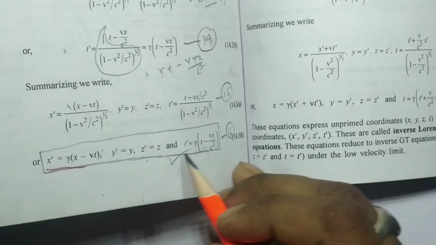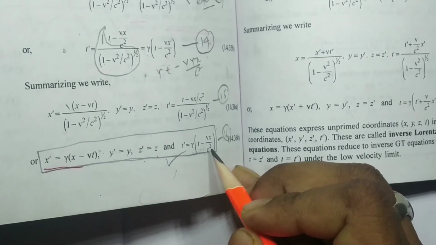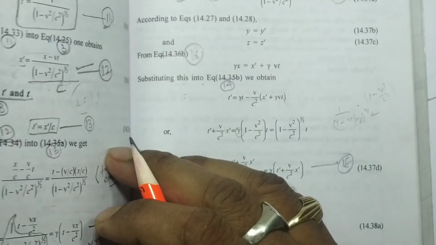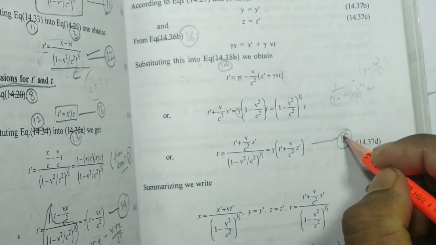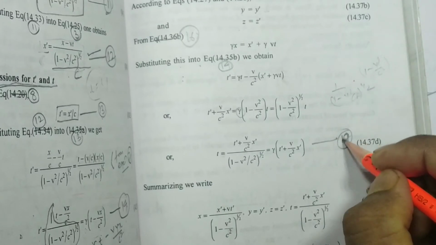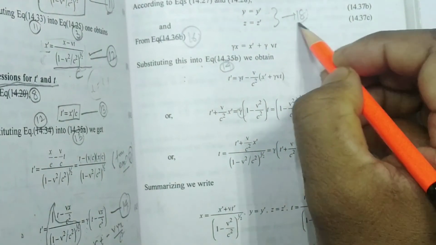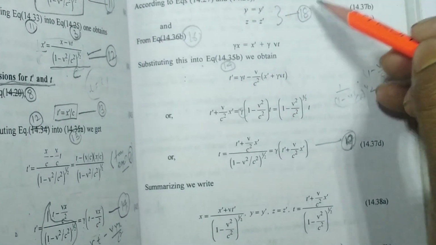This is equation number 19, so you just write 17, 18, 19.